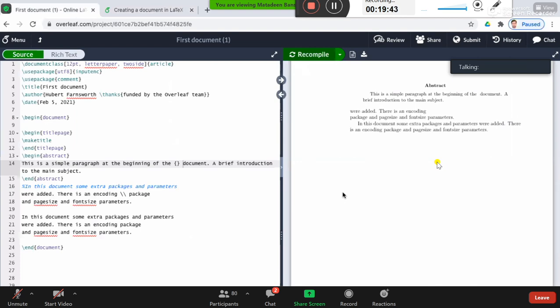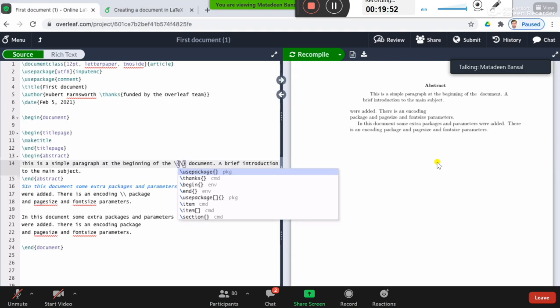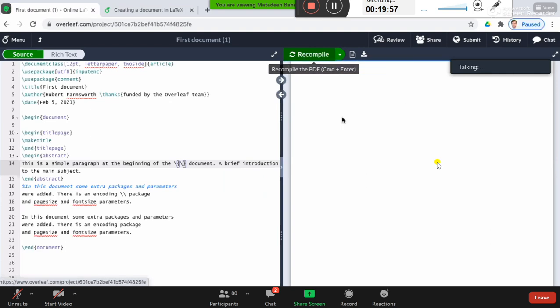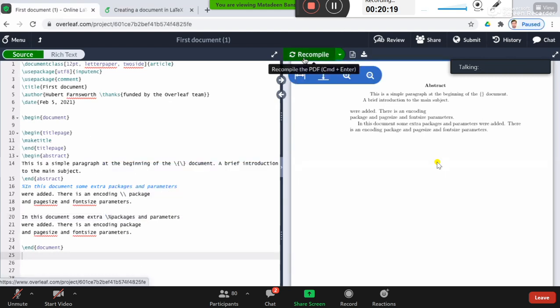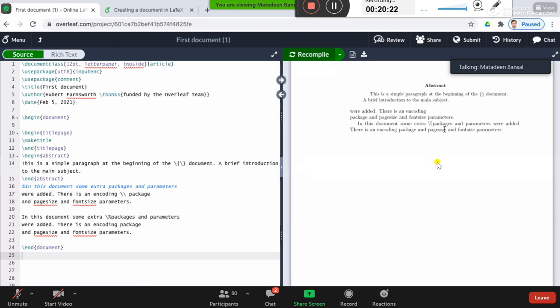All right. But if you want to use them, you put the backslash before both the left and right curly brackets, then they will appear in your text like this. Suppose you want to use a percentage somewhere. A simple percentage will not do the task. It will simply hide this statement, package and parameters. But if you use this symbol, the percentage will appear, right? You see the percentage packages will appear.